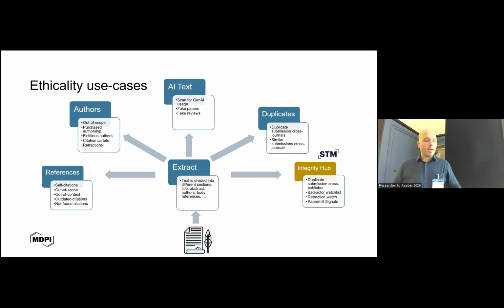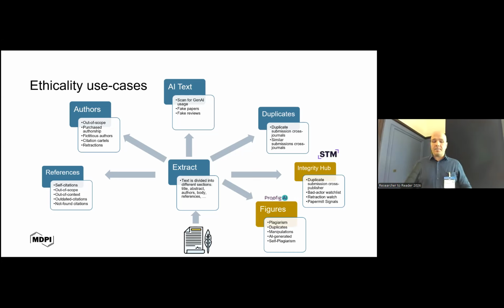STM allows us to detect duplicate submissions across publishers. We're also about to integrate Proofig for image or figure manipulation, which will soon be part of Ethicality on our side. Last but not least, of course, plagiarism with Authenticate, which is also part of that tool.